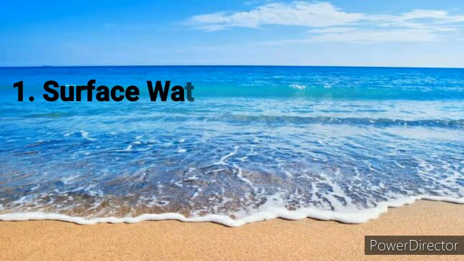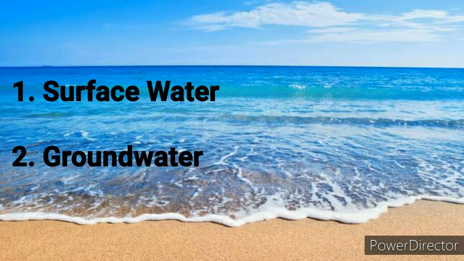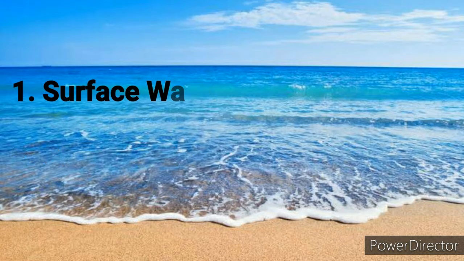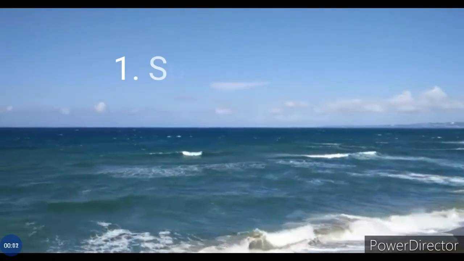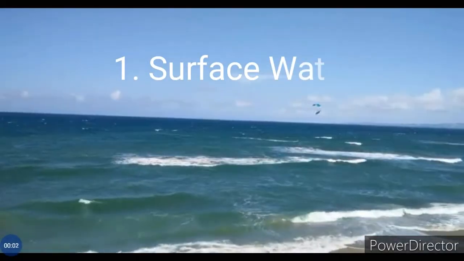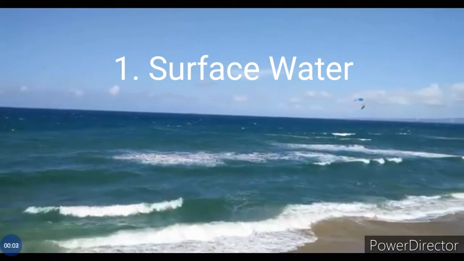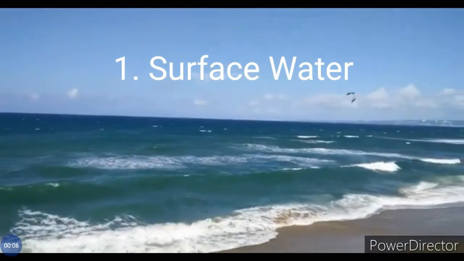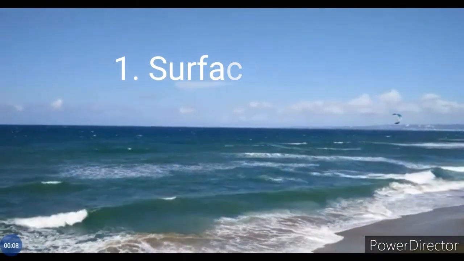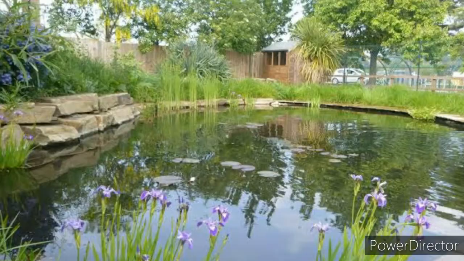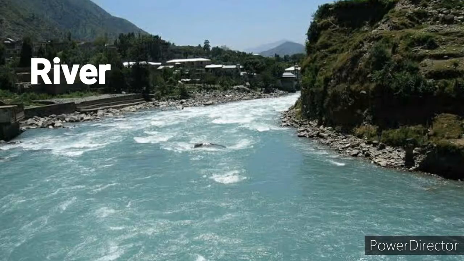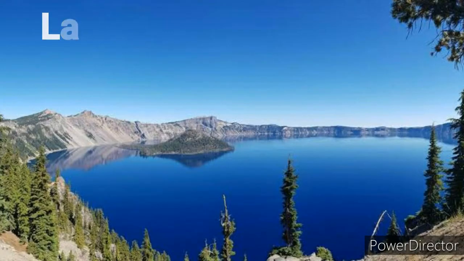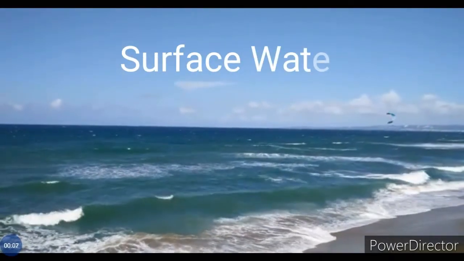Now, the sources of water are mainly divided into two parts: surface water and ground water. Okay, so first one, surface water. Water that collects on the surface of the ground. For example, water which is collected in the ponds, in the rivers, in the lake. That is called surface water.